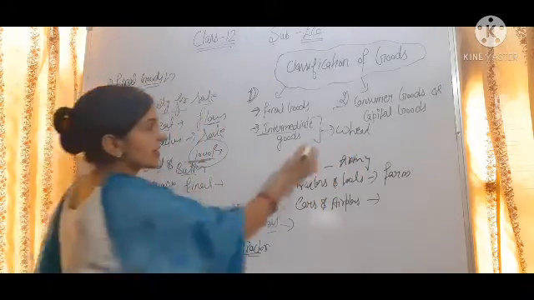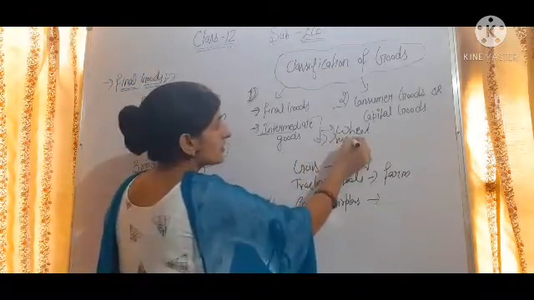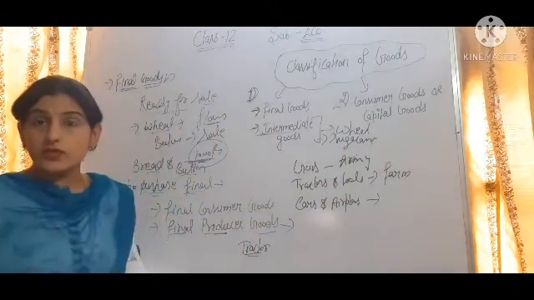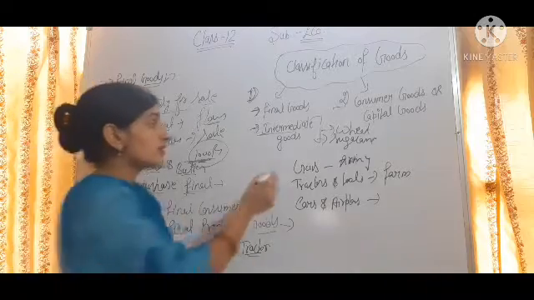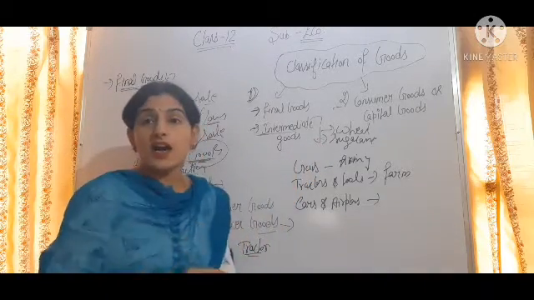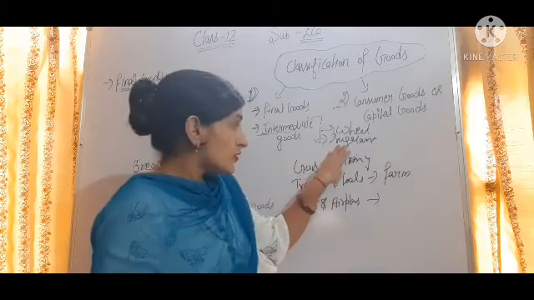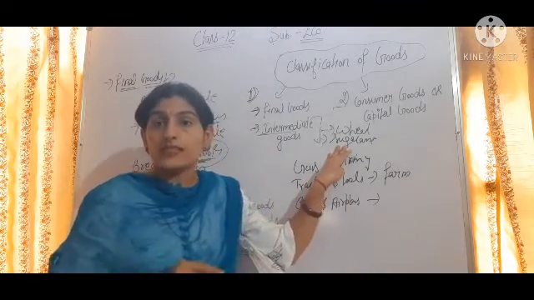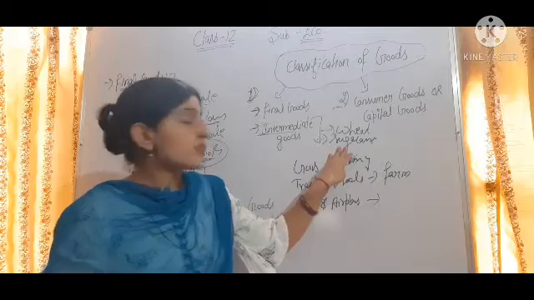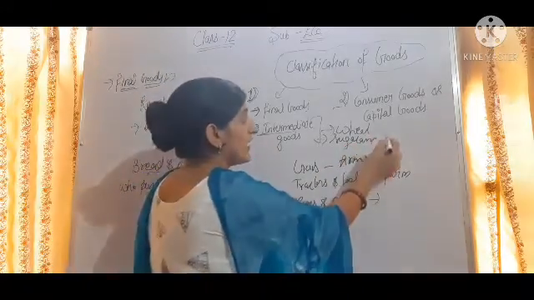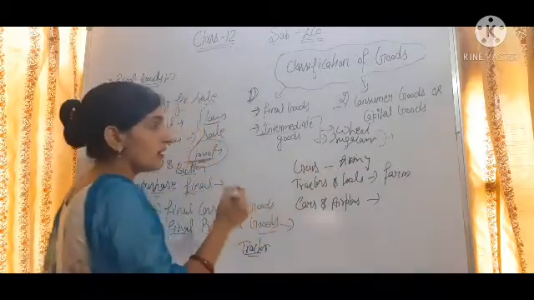We can say sugarcane. Sugarcane is used to make sugar, so sugarcane is an intermediate good. Intermediate goods are those goods which are under the production process. It means sugarcane is used by the factory to make the sugar, and value is added.